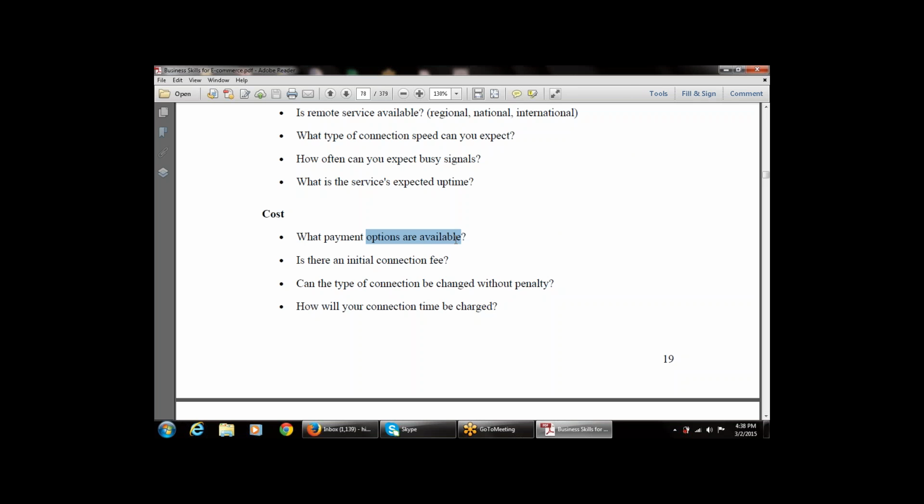So what payment options are available? You can make cash payments, you can make check payments, or you can use EFT, that is electronic fund transfer. What type of payment options are available?